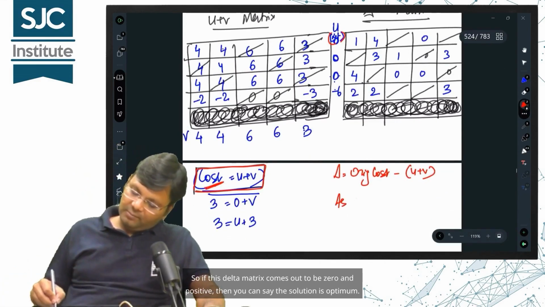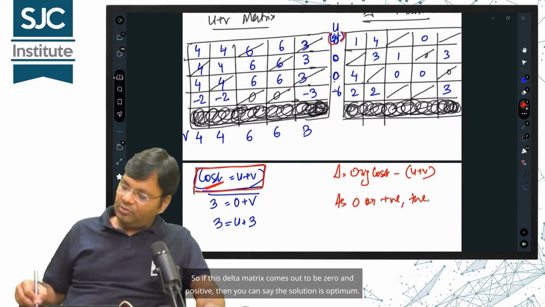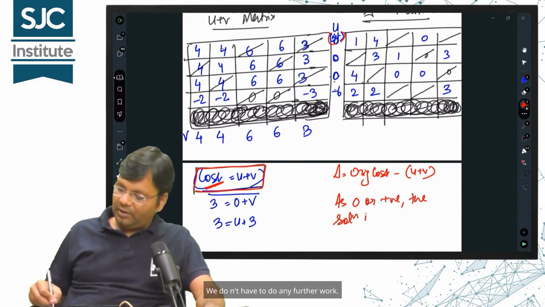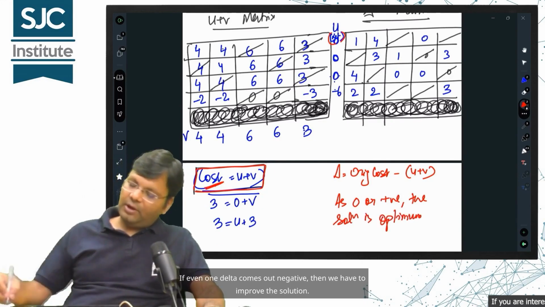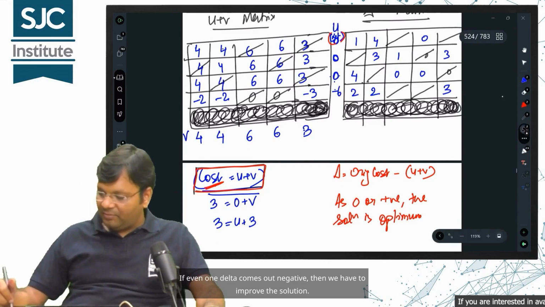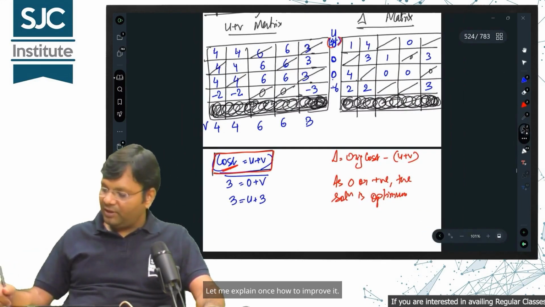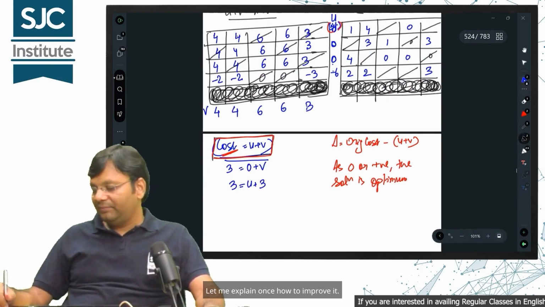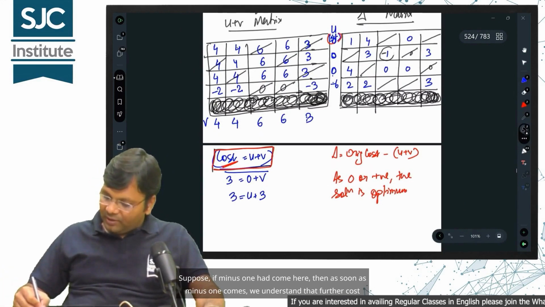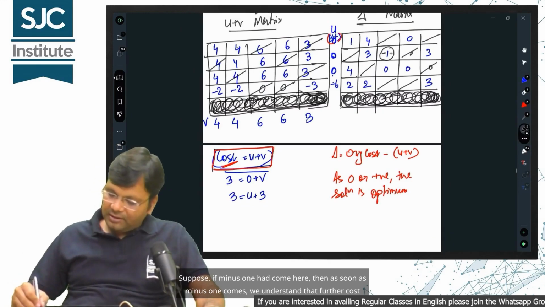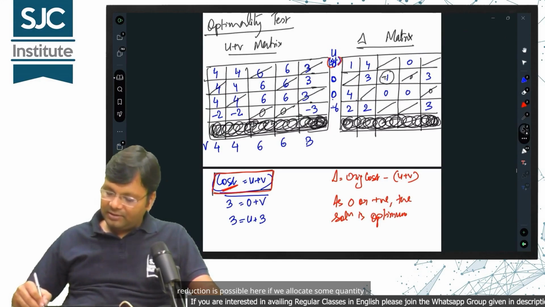So if this delta matrix comes out to be 0 and positive, then you can say the solution is optimum. We don't have to do any further work. If even one delta comes out negative, then we have to improve the solution. Let me explain once how to improve it. Suppose if minus 1 had come here, then as soon as minus 1 comes, we understand that further cost reduction is possible here if we allocate some quantity.